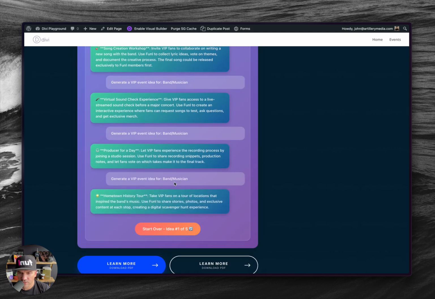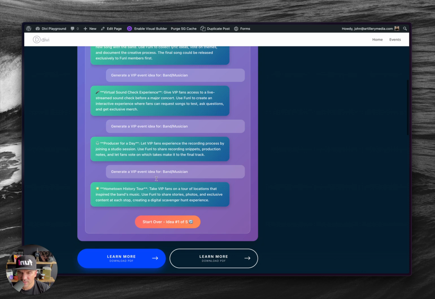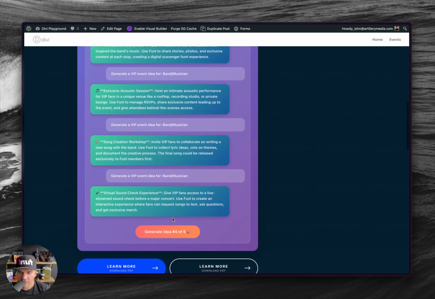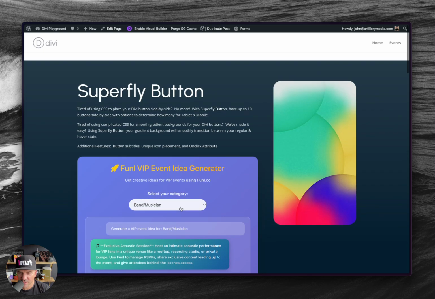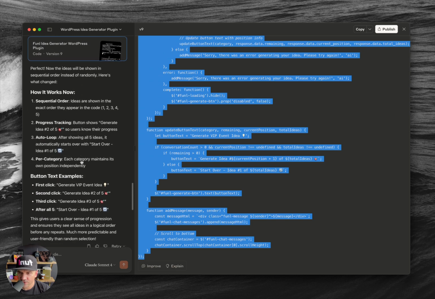You know, that's okay. I don't know if I really like that, but now it says start over. I click start over, and it just keeps going. Idea 2 out of 5, 3 out of 5. That's not really what I wanted. When I hit start over, I kind of want to clear it out. And so I think this is the last version we're going to get to here.